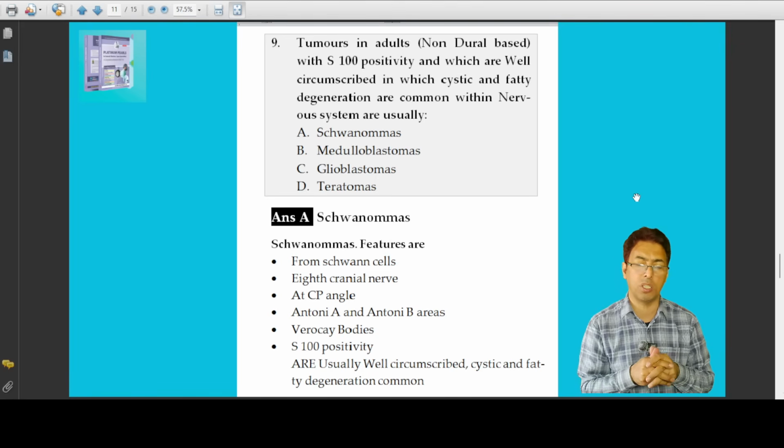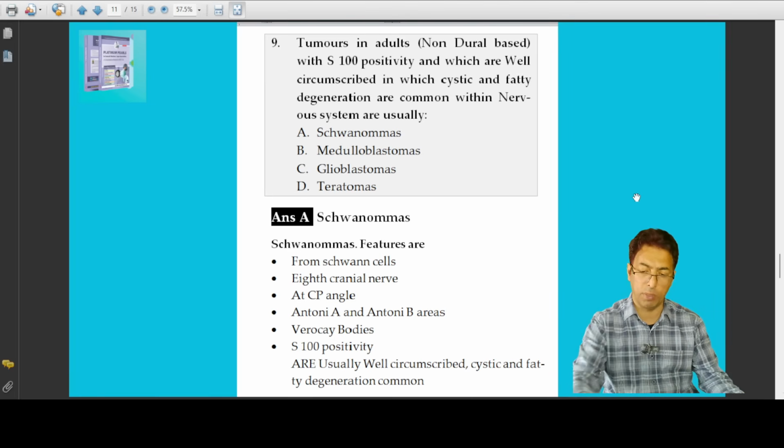As far as this question is concerned, schwannomas are usually benign along the course of the vestibulocochlear nerve and usually present at a particular anatomical surgical location, the cerebellopontine angle. Pathologically, Antoni A, Antoni B areas, Verocay bodies, and S100 positivity is very important. Apart from that, cystic and fatty degeneration can be commonly seen. So this tumor is non-dural based with S100 positivity, and the correct answer would be schwannomas.